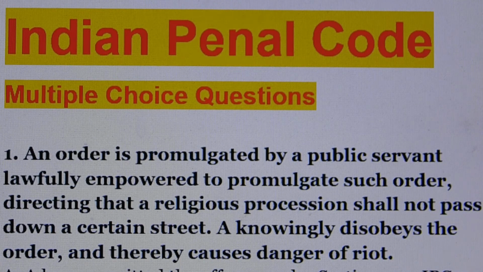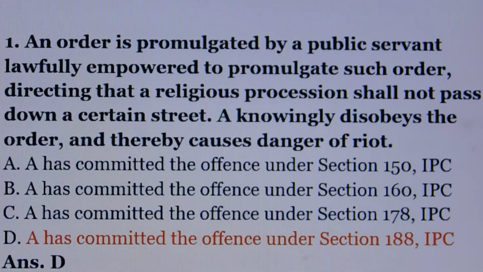So friends, we will see MCQs with answer. Question number 1. An order is promulgated by a public servant lawfully empowered to promulgate such order, directing that a religious procession shall not pass down a certain street. A knowingly disobeys the order and thereby causes danger of riot. Answer is option number D. A has committed the offence under section 188 of IPC.